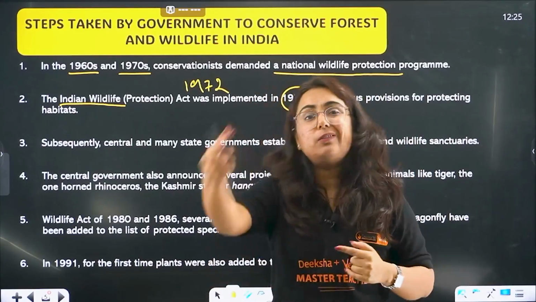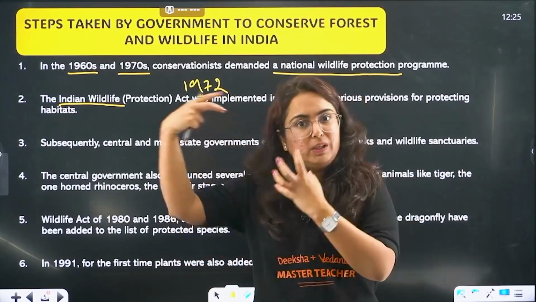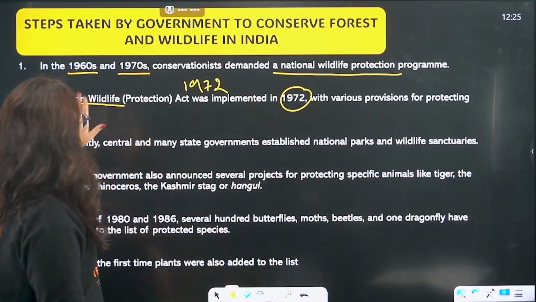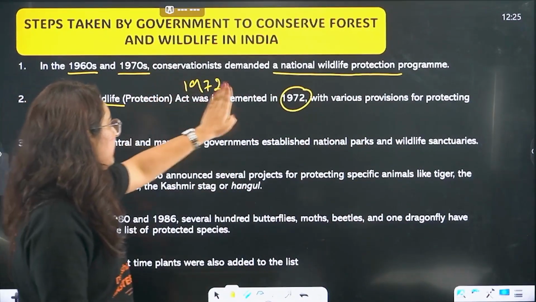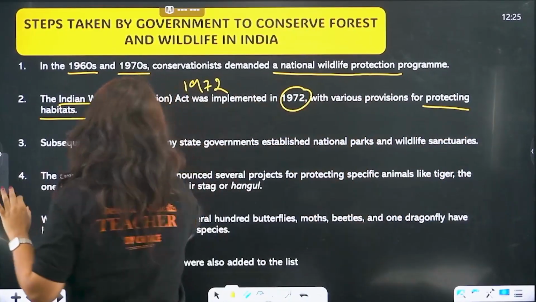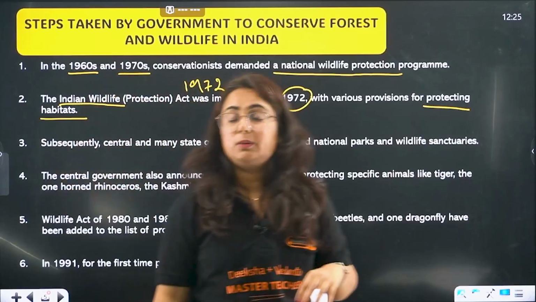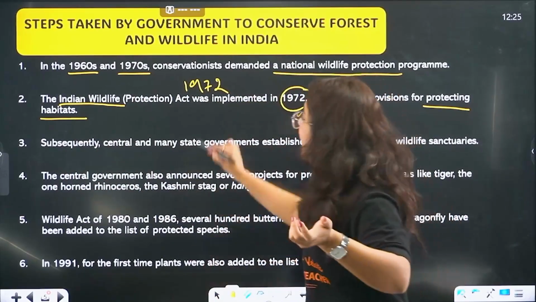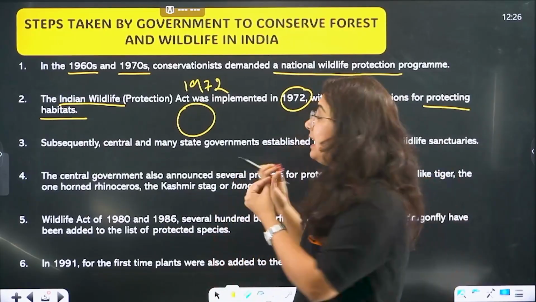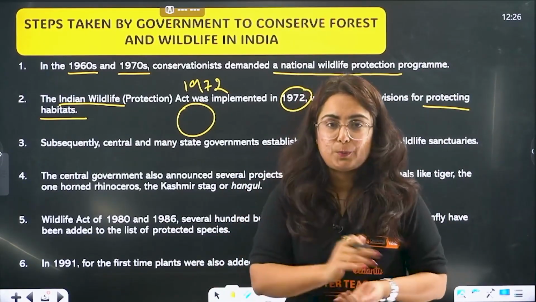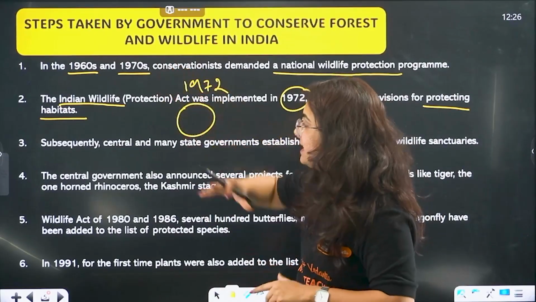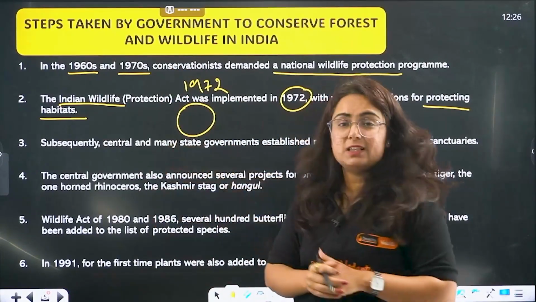Here I am talking about wildlife. Wildlife means wild animals and wild plants also. So the Indian Wildlife Protection Act was implemented in 1972 with various provisions for protecting habitats. Habitats are the places where these animals live and where these plants grow. So this was the first step taken. Get it? So the question is steps taken, and this is the step taken.